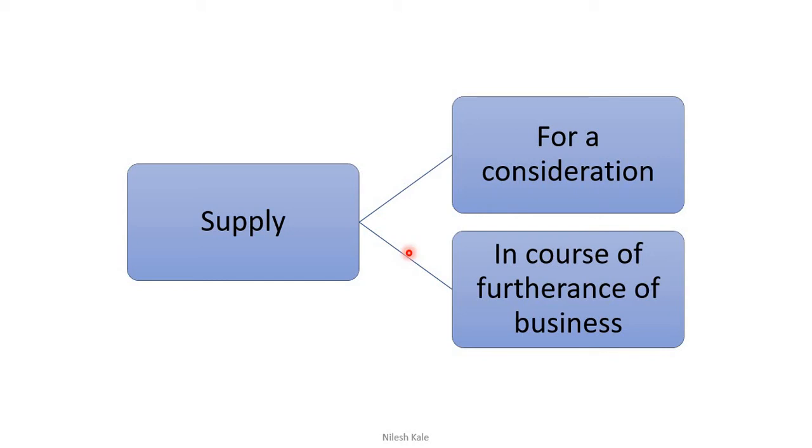Let me give you an example. You are giving something, you are supplying some service but for a consideration, but it is not in the course of furtherance of business, then that is not a supply. But in any other case, you have a business, you are doing a supply for the course of furtherance of business, but it is not for consideration, then such transaction is not a supply. These 2 conditions must be satisfied, right?